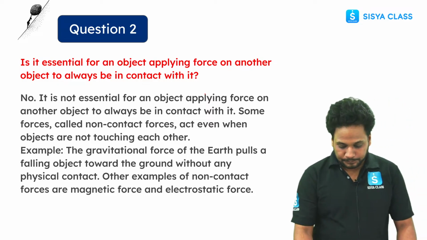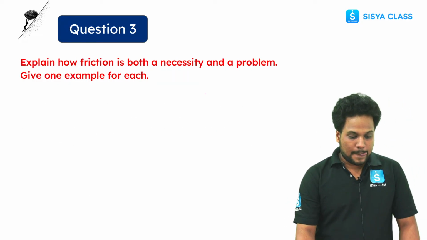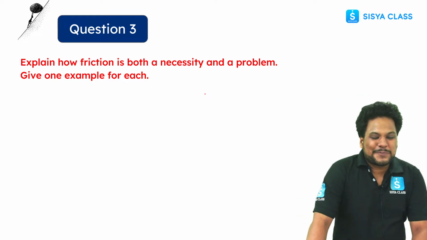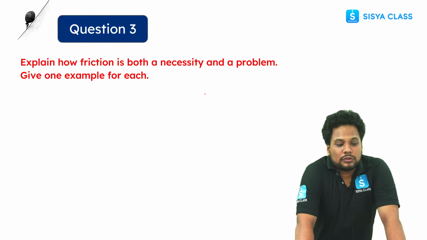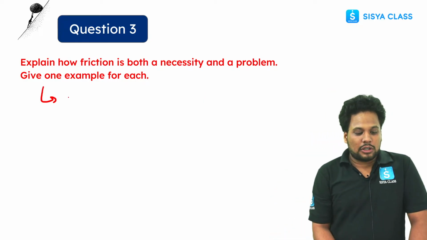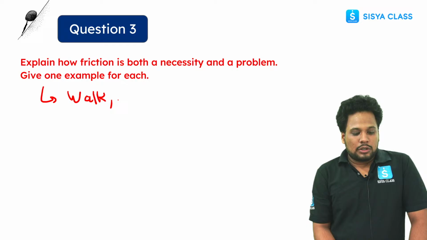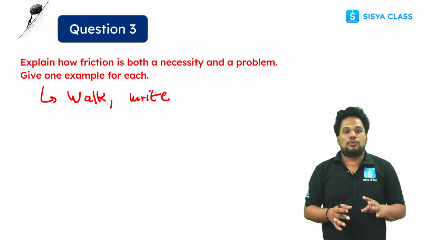This is clear, guys. Any doubt? Okay. Now the third question: explain how friction is both a necessity and a problem. I told you it's necessary. Why? Because of friction only you can walk, right? You can write. If there is no friction, you cannot walk, you cannot write. You are going to slip for sure.